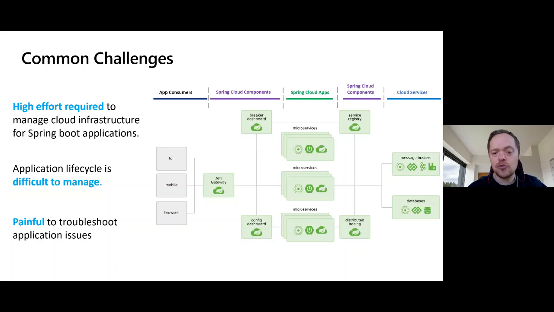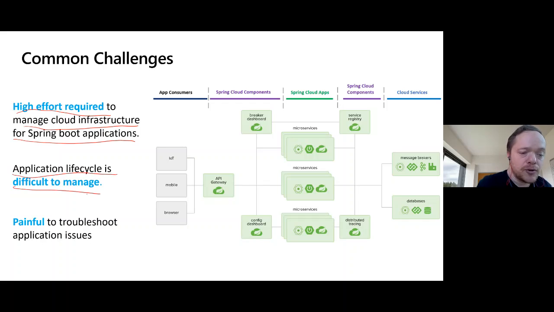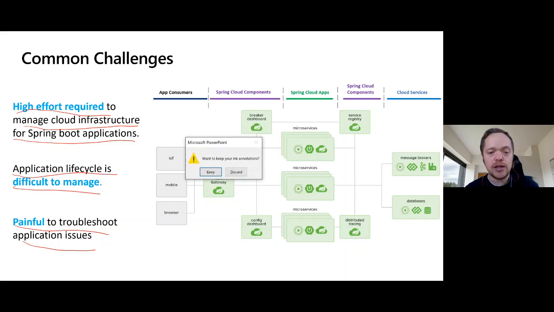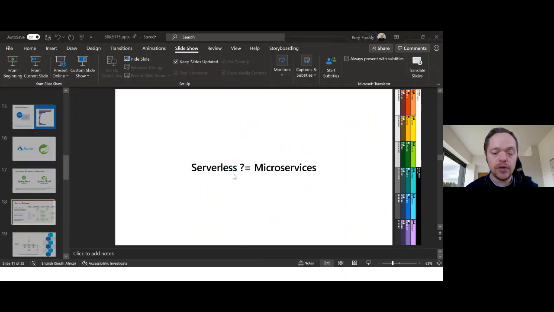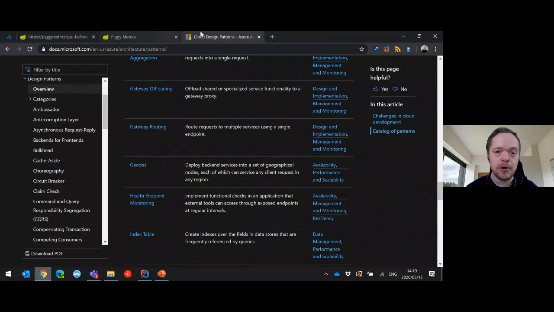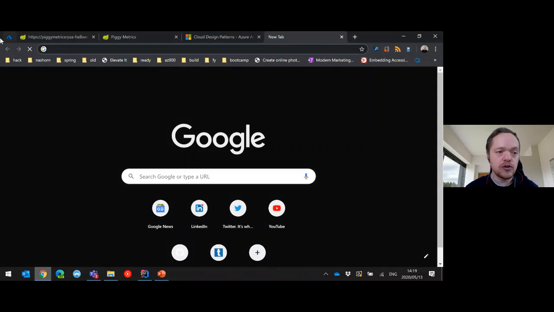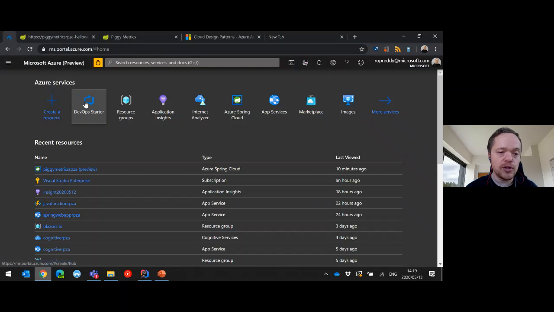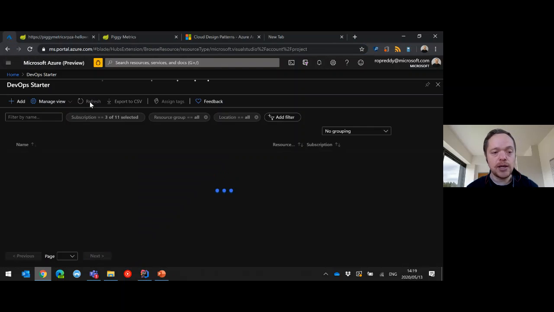And common challenges with Spring Boot that a lot of people find is there's a high effort required to manage cloud infrastructure for Spring Boot applications. The application lifecycle is difficult to manage and painful to troubleshoot application issues. So how do you get started with Spring Boot? Just a quick little demo. And the easiest way that I find that you can actually get started with Spring Boot is via DevOps. I'm going to show you quickly how to do that with the Spring Boot Starter.